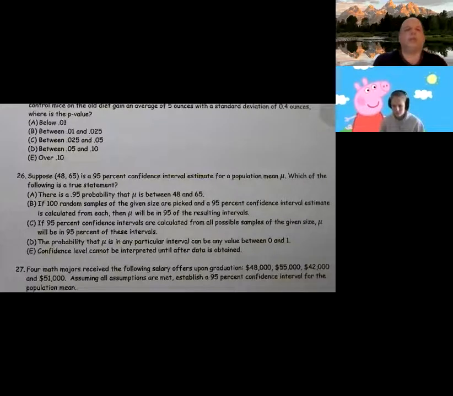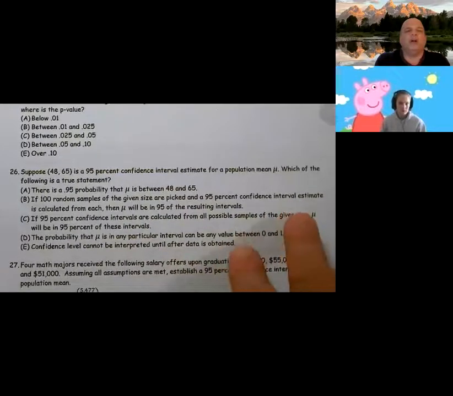All right, this is number 26. Suppose the interval 48 to 65 is a 95% confidence interval estimate for a population mean. Which of the following is true? There is a 0.95 probability. We don't use probability when we talk about confidence intervals.